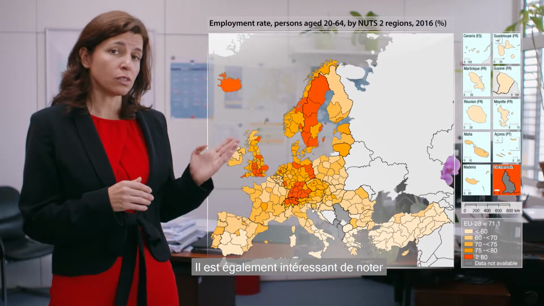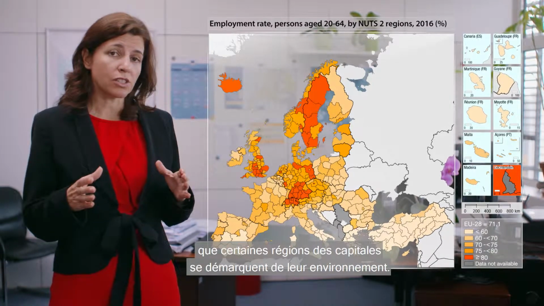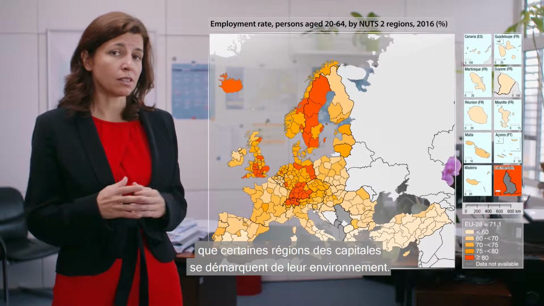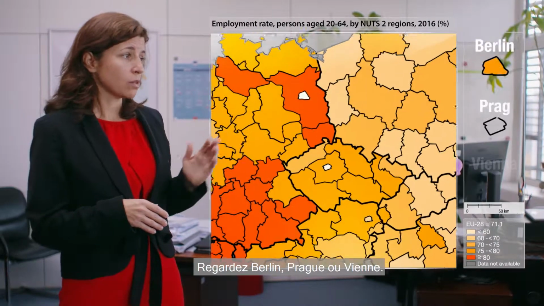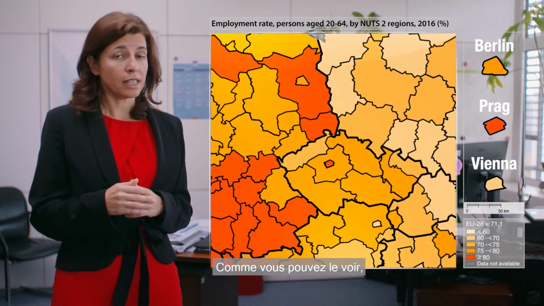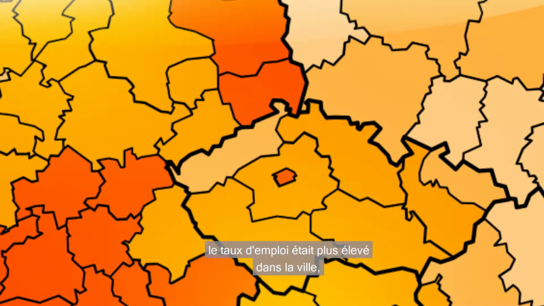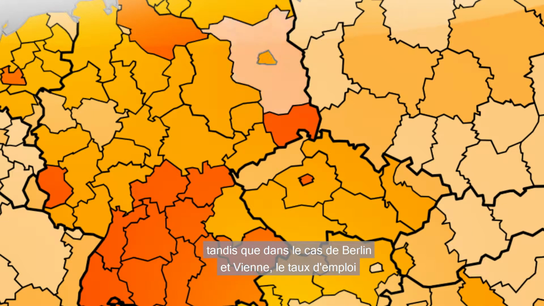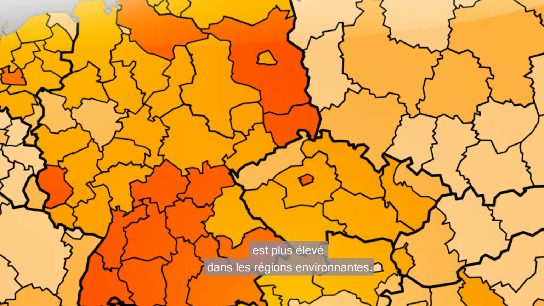It is also interesting to note that some capital regions stand out from their surroundings. Look at Berlin, Prague, or Vienna. You can see that in Prague, the employment rate was higher in the city, while in the case of Berlin and Vienna, the employment rate is higher in the surrounding region.